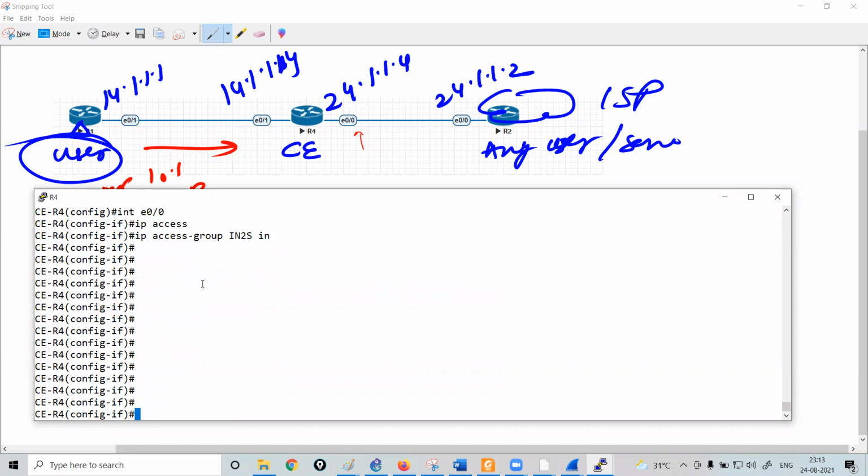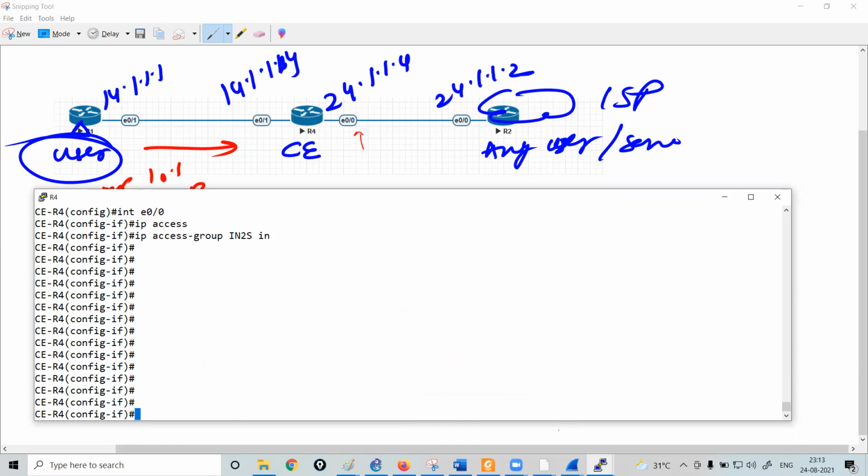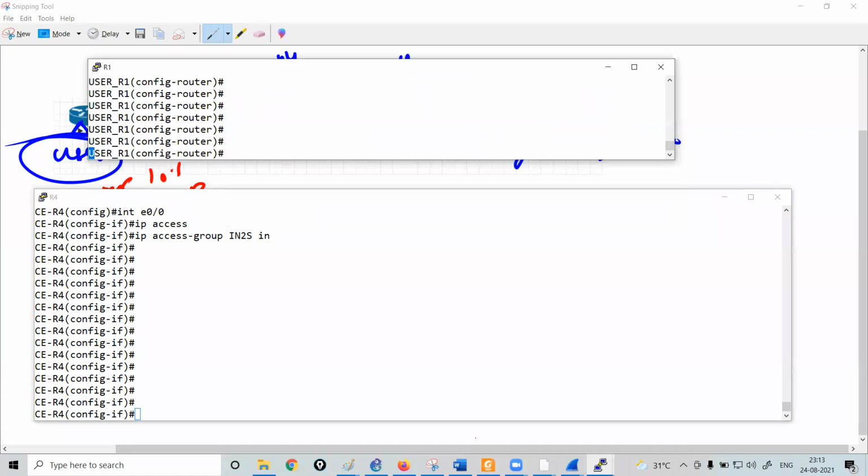Now let's take the telnet access from the router R1 again. Move to the router R1. If I run telnet 24.1.1.2, you can see you are able to take the telnet.